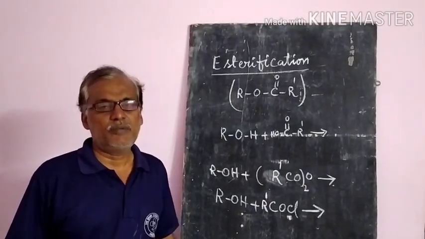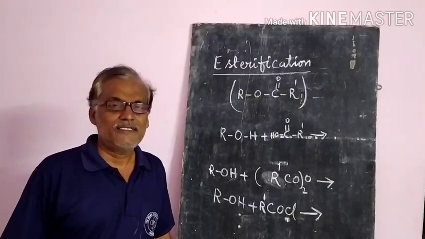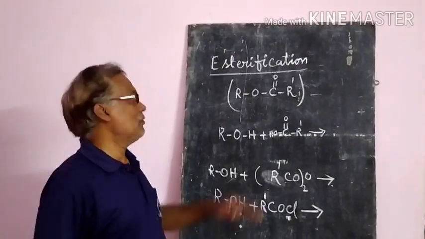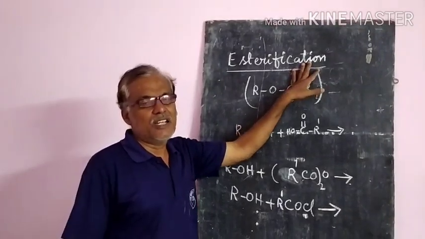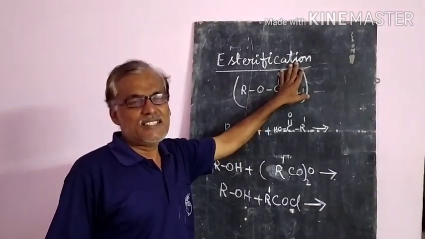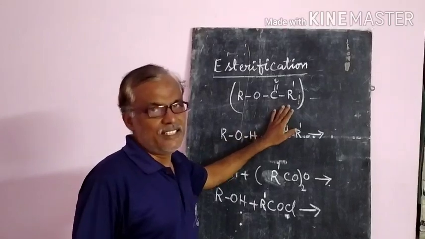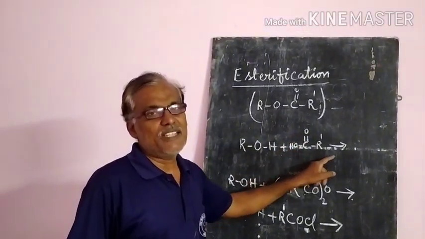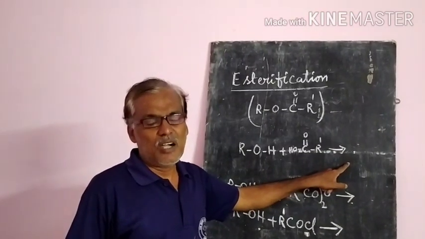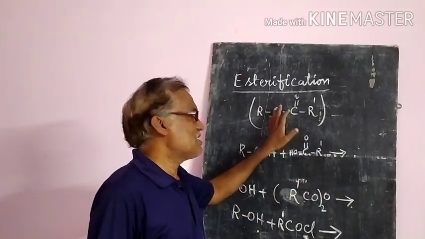Now the last concept in the cleavage of the oxygen-hydrogen bond: that is nothing but esterification, the formation of esters. In 10th class you might have learned that an alcohol reacts with an acid and forms a sweet smelling compound, that is nothing but the ester.